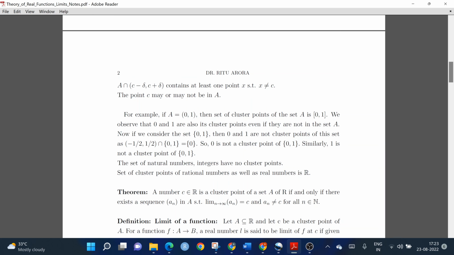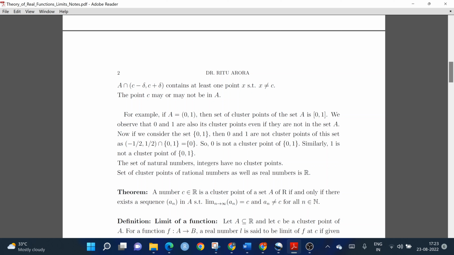Now we note here that the point C, that is the cluster point, may or may not be in the set A. Now if we consider the example, let A be the open interval (0, 1), then the set of cluster points of the set A is the closed interval [0, 1]. We observe here that 0 and 1 are also its cluster points even if they are not in the set A, because if I take the intersection of any neighborhood of 0 with this set, it will contain elements which are different from 0. And in the same way, if I take the intersection of any neighborhood of 1 with the set A, it will also contain elements different from 1.